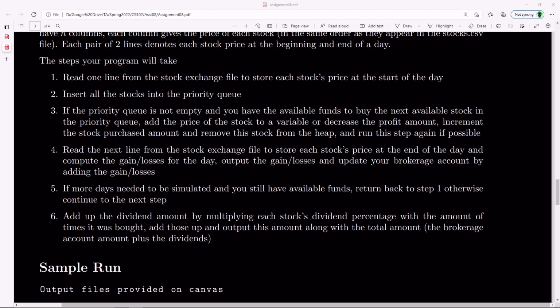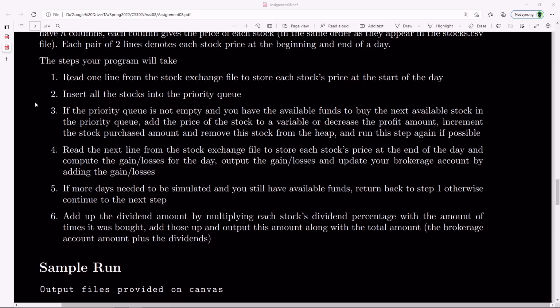You're going to store them, add them to the price of each stock, and you're going to insert all of them into a priority queue. So this could be done either by just inserting all of these, or you can use that constructor to do that build heap operation to just make a heap out of all that. And then this step 3 is going to be sort of a loop.